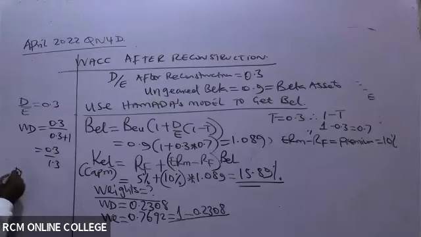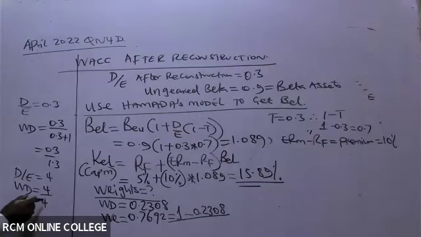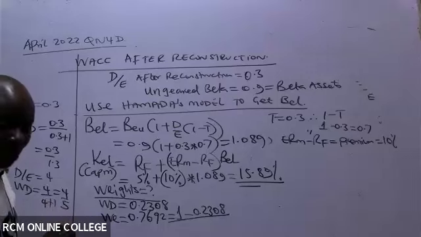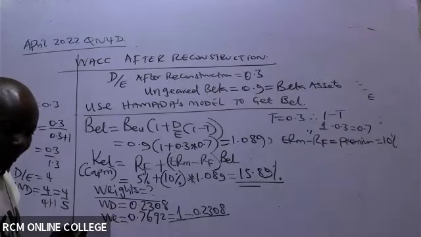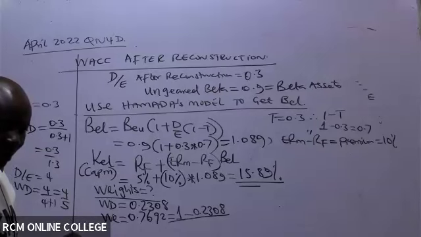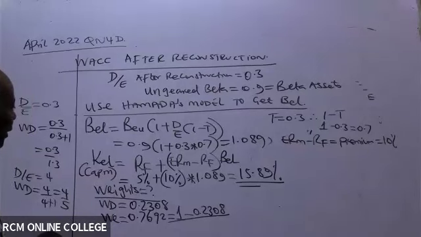So if you're told that debt to equity, for example, is 4, and you want to get the weight of debt, you take 4 all over the same 4, but for the denominator, you must always add 1. So this will be the same as 4 over 5. So are we together now, ladies and gentlemen, as to how we got these weights? Understood. Thank you very much.